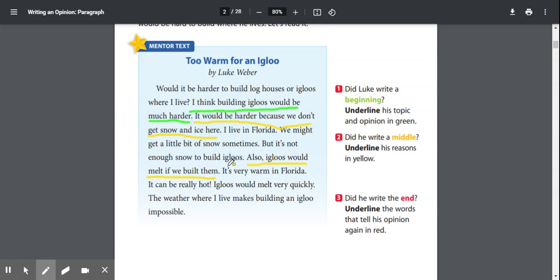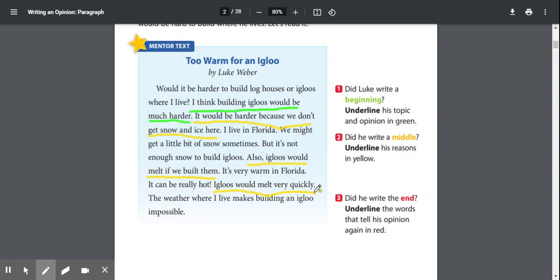Then we need that third reason to support why it would be hard to build an igloo. Igloos would melt very quickly, wouldn't they? Okay. So, because those igloos would melt very quickly, they would melt if they built them. That's giving us those details and those reasons why, right?